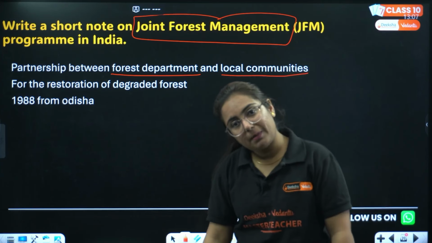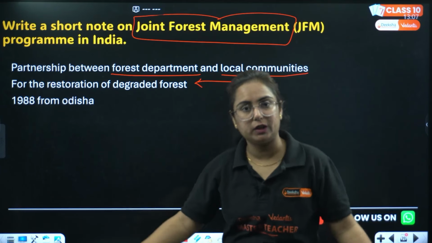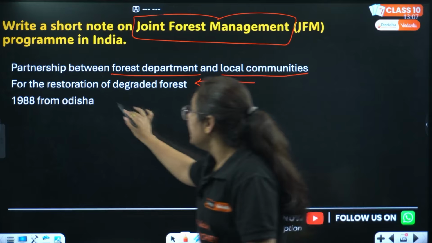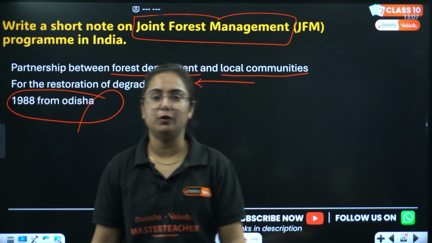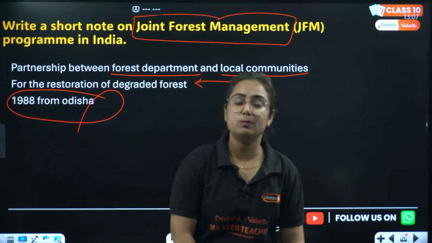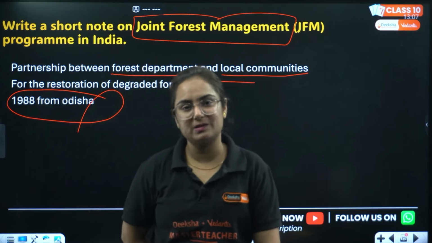Why are they doing the partnership? To restore the degraded forest and protect it for future use. This was started for the very first time in 1988 by the state of Odisha, and then the Supreme Court asked that every state of India should follow this policy.